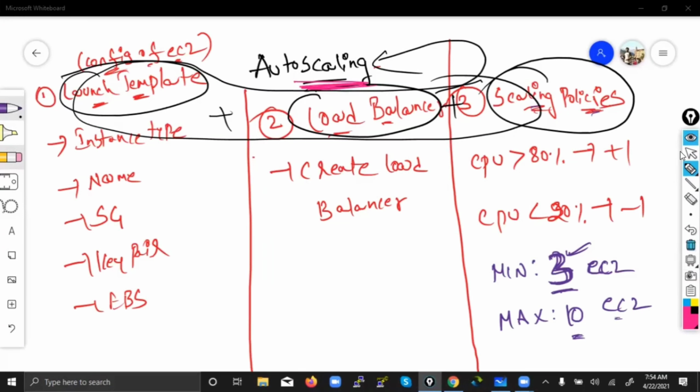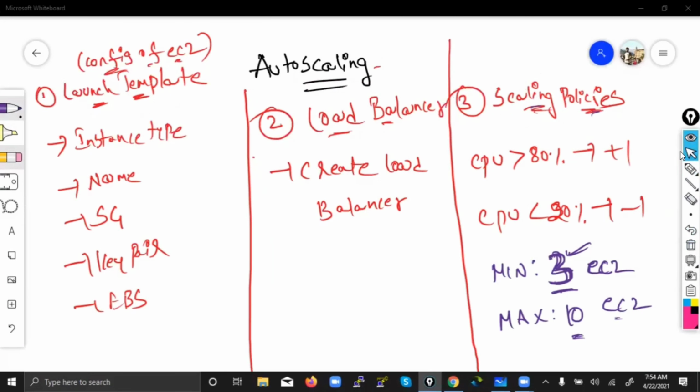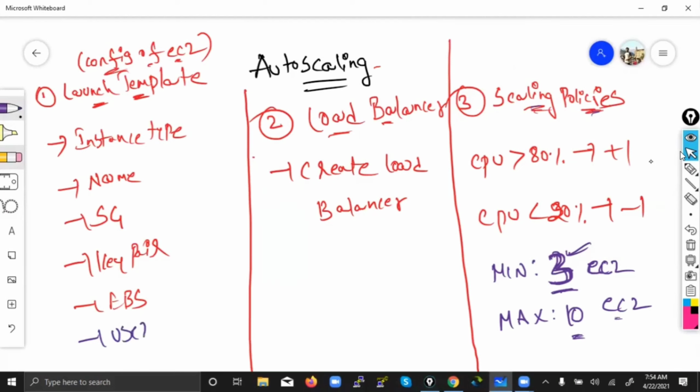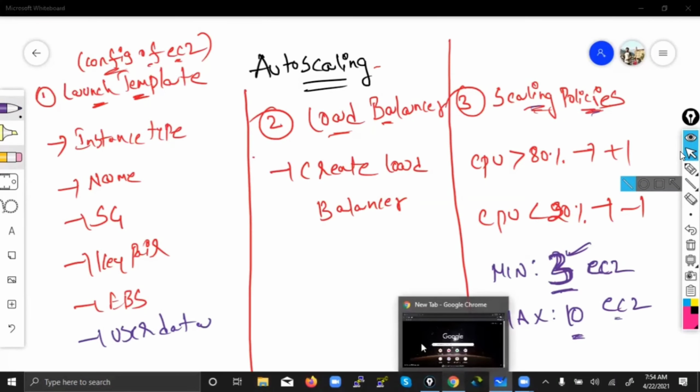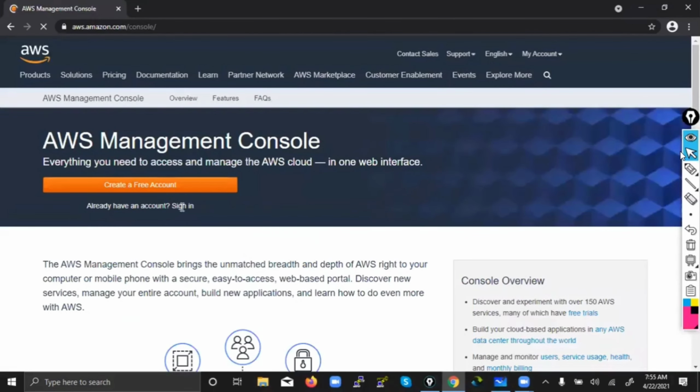Now let's do practical. Once you do practicals, you will have a clear idea. Sir, what are the commands which we've given to make a web server? We also need to define. Yeah, that also we will define. In step 3, your user data will be defined, right? While launching a machine in step 3, that also we will define. So now let me log into the console and then we'll deal with the practical.